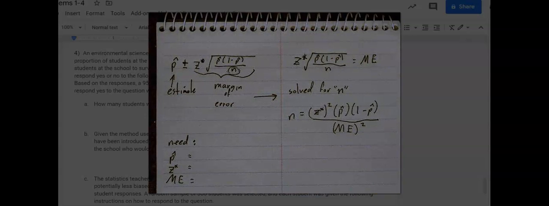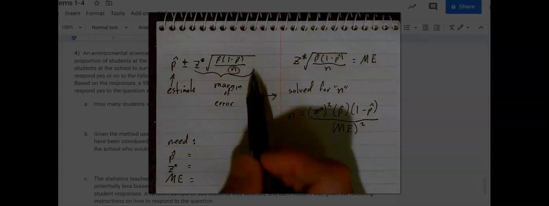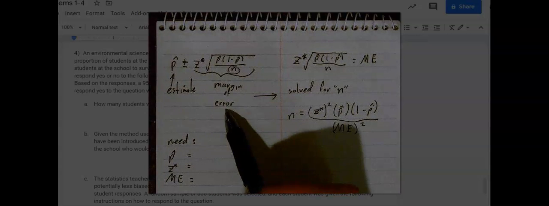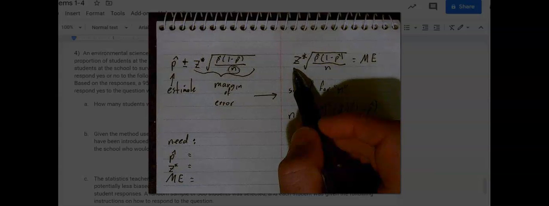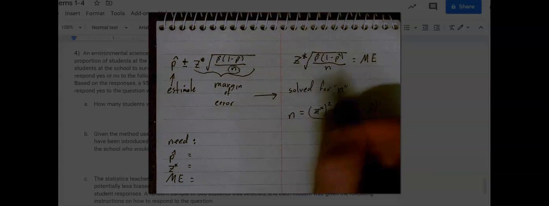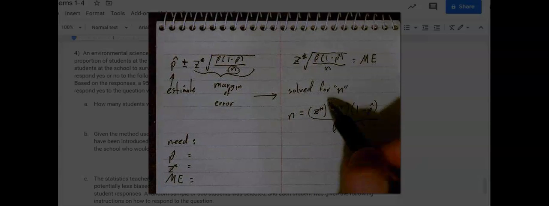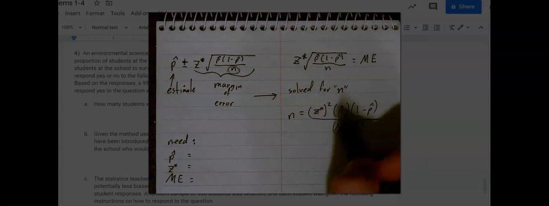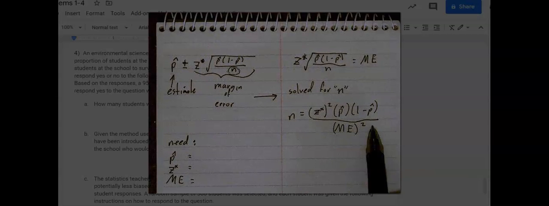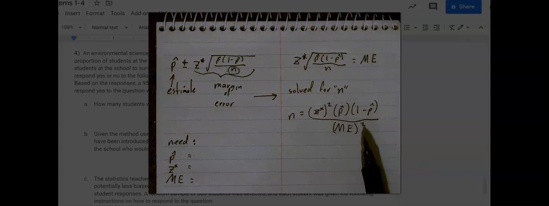Now, at first glance, it's not set equal to anything, so this is kind of difficult, or it's equal to two numbers at a time. That's not really helpful. But if you remember, we can take this part of the formula, since it is equal to the margin of error, represented by ME equals this. So we can solve this half of the formula for n. I'm not going to go through the demonstration. I've done it in class, and I think I've done it in a previous video. It's tedious and I don't want to do it.